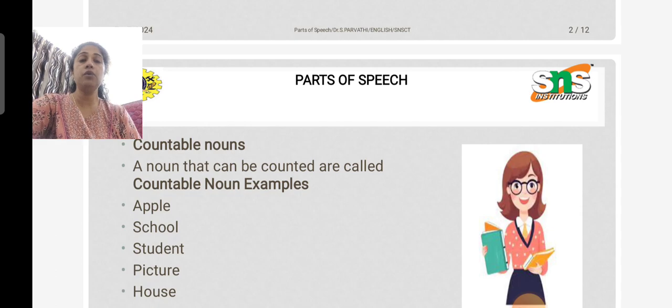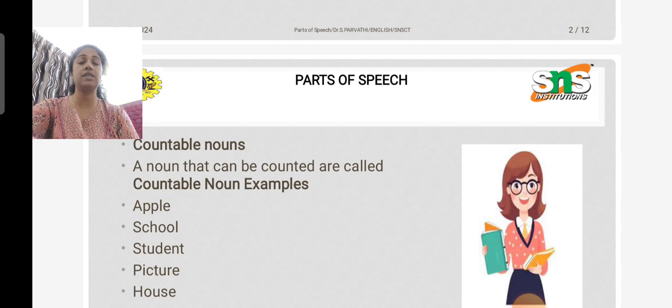A noun that can be counted is called a countable noun, right? If I ask a girl or boy to count the apples in the basket, definitely she can say. If I ask a leader to count how many students are in the classroom, yes, he can do that.